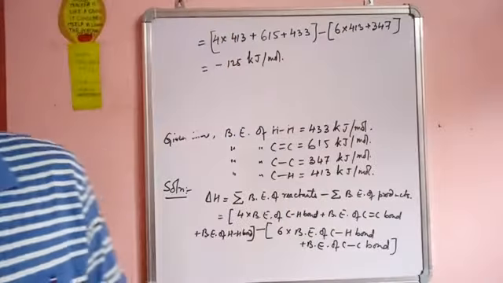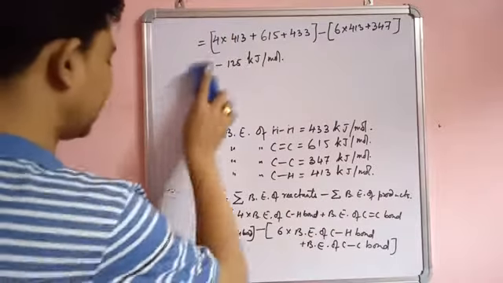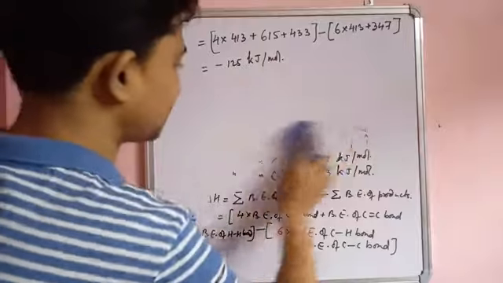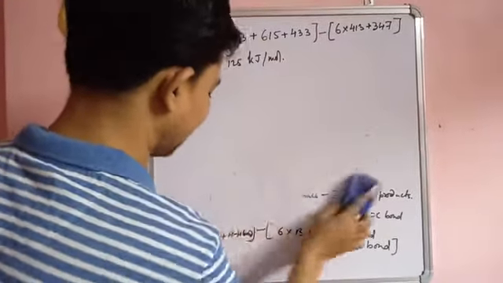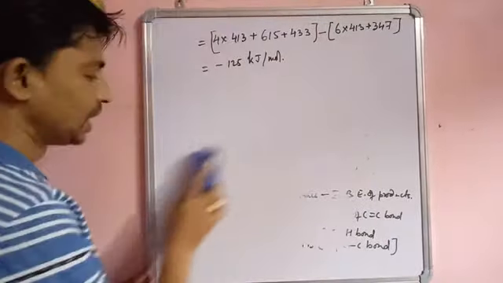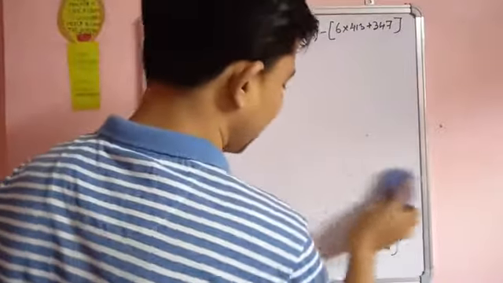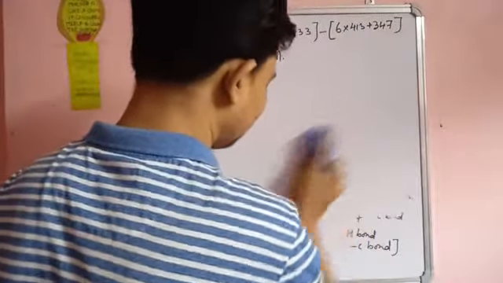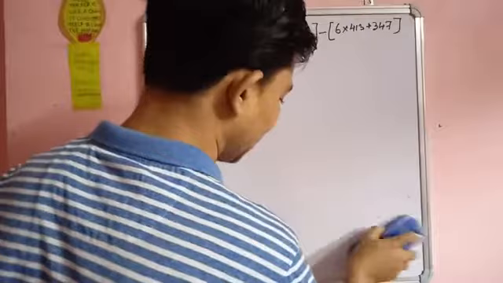Now we are going to start another new topic, which is called lattice energy. What is this lattice energy? You have read some portion of it in our chemical bonding chapter.